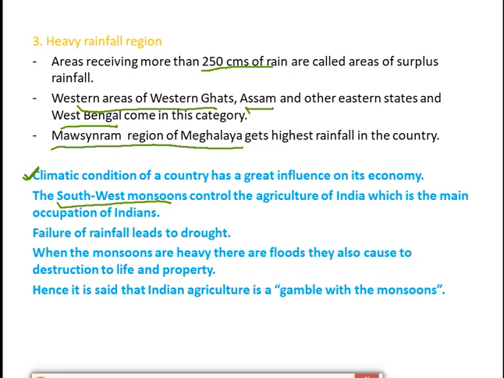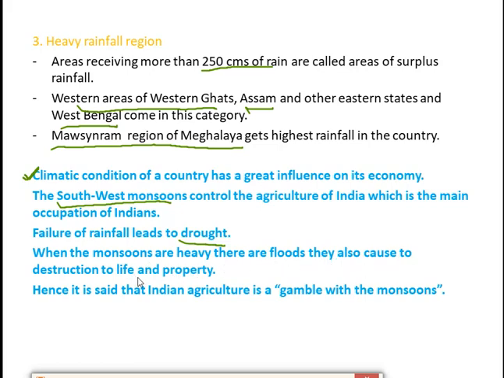You have heard in the news channels or in the newspaper that when rainfall does not occur in a year, that year is considered a drought year, right? In that year we cannot see crops growing anywhere, so it is considered drought. When the monsoons are heavy, there are floods.